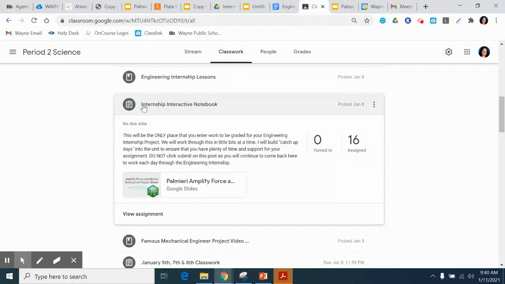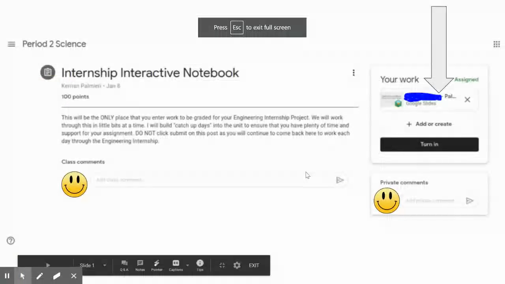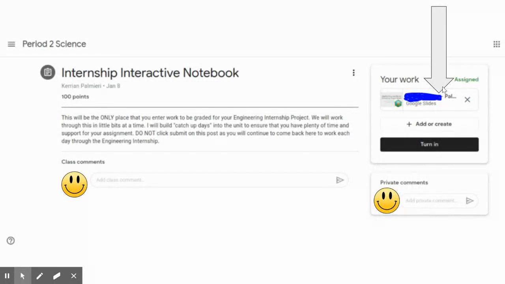So what I want to show you is on my view, because I have the teacher view, I have a generic attached version. But on your view, yours is going to look a little different. So when you open your assignment, it is going to look more like this. You would see the directions, and you would see up here in this top right corner where I have this gray arrow pointing your version. So I have blocked out this name here, but in that space would be your name. You would know it's your attached Google slide to do your work in because your name would appear right there. You would click there to open it.